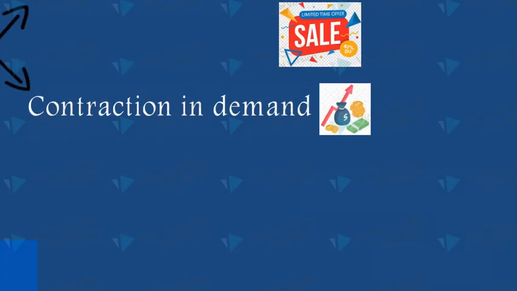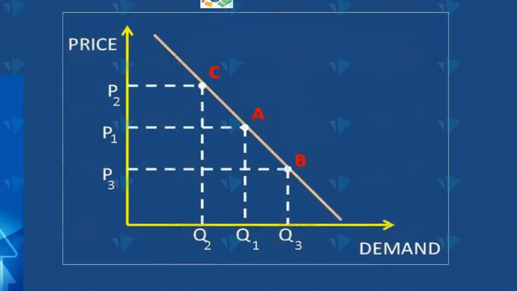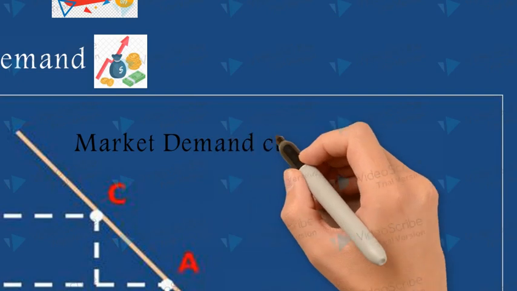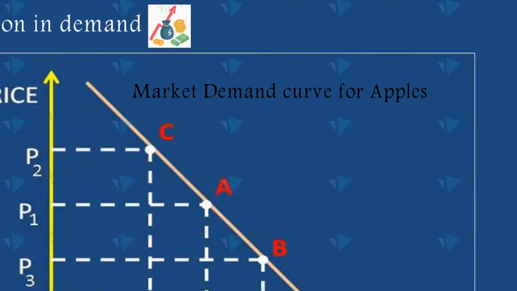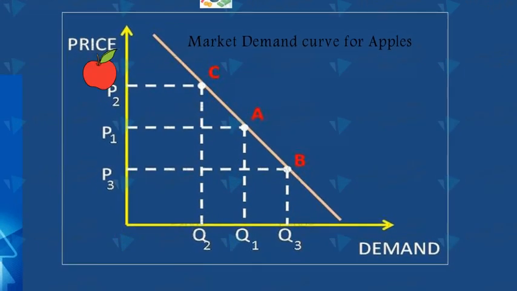Now suppose that this is the market demand curve for apples. That is demand for apples by all individuals in the market. At price P1, Q1 units of apples are being demanded in the market. So we are at point A on the demand curve.